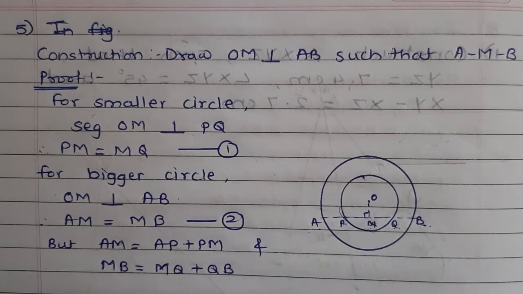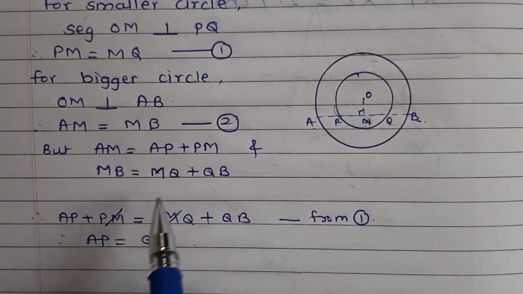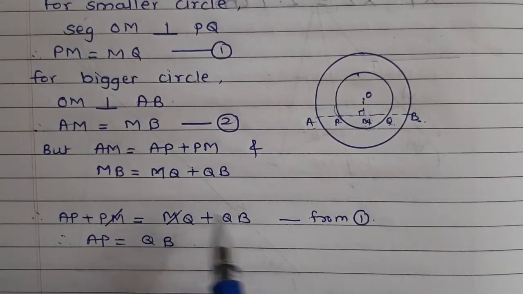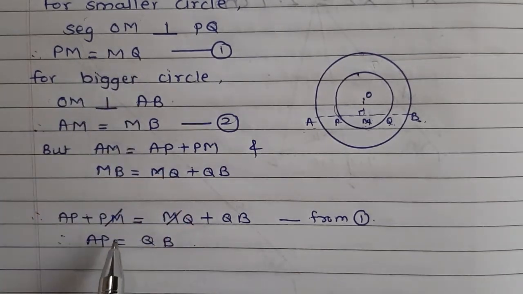So instead of AM equals MB, we can write AP plus PM equals MQ plus QB. But PM equals MQ, as already mentioned. So we cancel PM and MQ. What is remaining? AP equals QB. That is our proof.